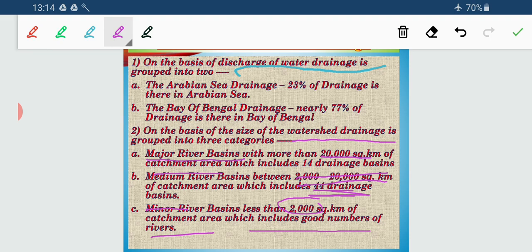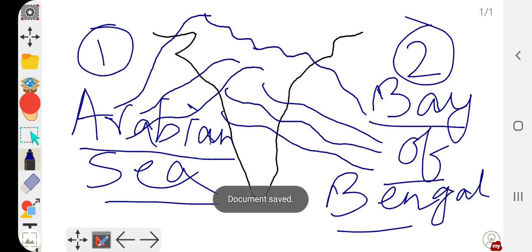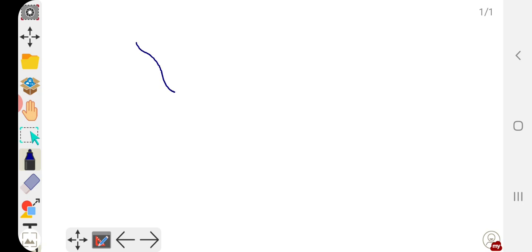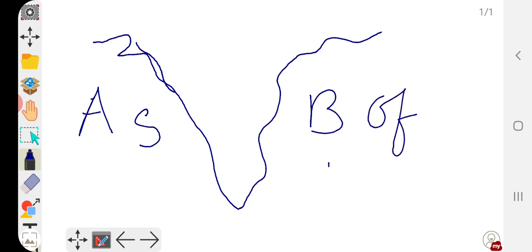Now let us move to the third classification of the drainage basin, using this board. Just see, I have drawn this southern part of our country, Arabian Sea, I am just writing the initial, and Bay of Bengal.